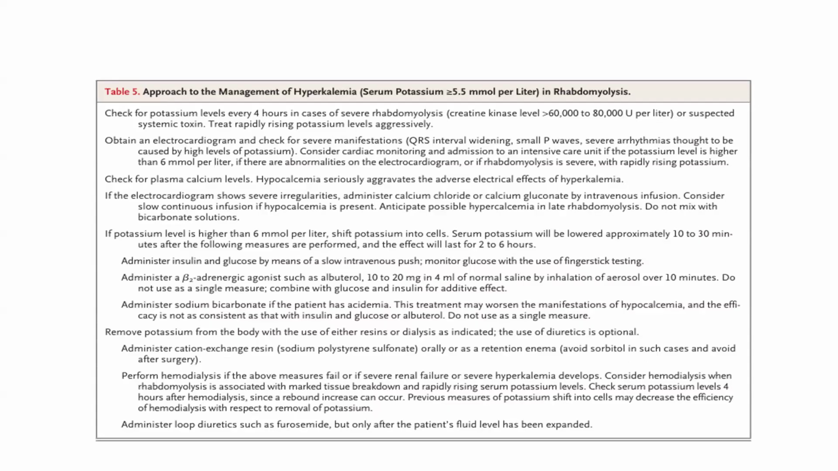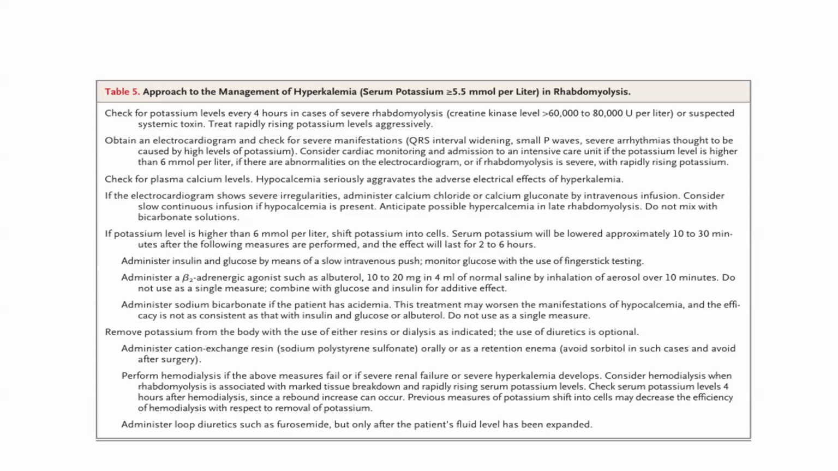Check the potassium level every 4 hours in case of rhabdomyolysis or suspected systemic toxin. Obtain an ECG and check for severe manifestations like QRS interval widening, small P waves, and severe arrhythmias thought to be caused by a high level of potassium. Consider cardiac monitoring and admission to the ICU if the potassium level is higher than 6, if there are abnormalities on the electrocardiogram, and if rhabdomyolysis is severe with rapidly rising potassium. Check the plasma calcium level, since hypocalcemia seriously aggravates the adverse electrical effect of hyperkalemia.